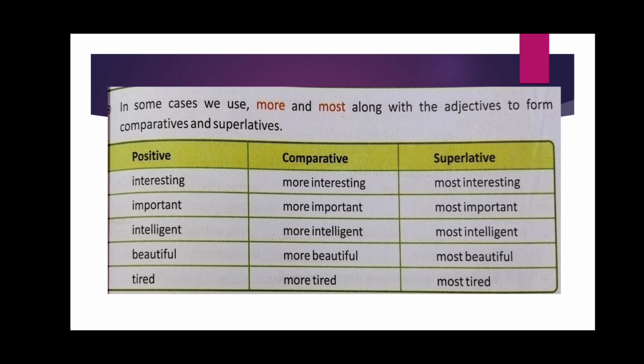Then in some cases we use more and most along with the adjective to form comparative and superlative. The first one was simple, and in the next one we have to add more and most. More is used in comparative degree and most in superlative. For example, interesting, more interesting, most interesting.